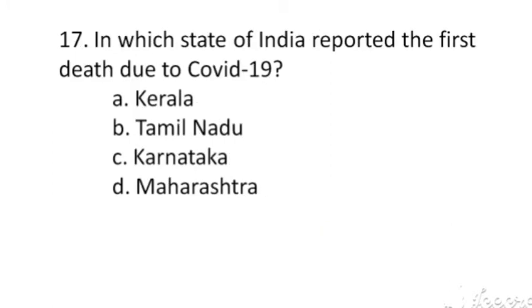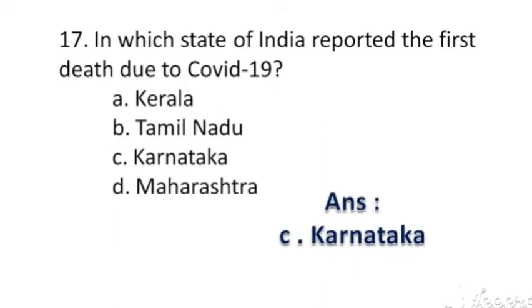In which state of India reported the first death due to COVID-19? The options are A. Kerala, B. Tamil Nadu, C. Karnataka, D. Maharashtra. The right answer option C. Karnataka.